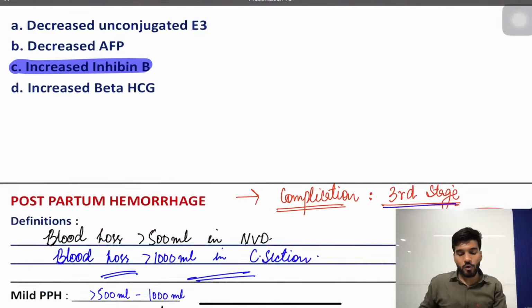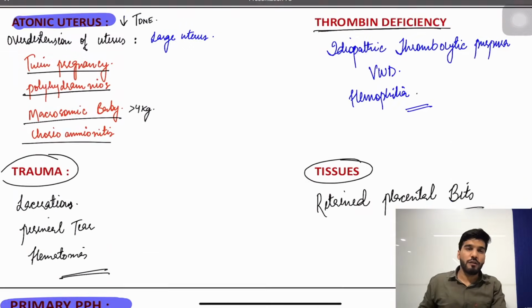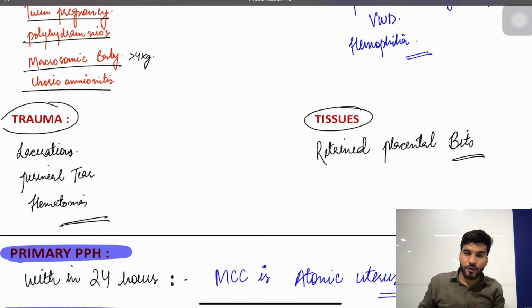Okay, followed by that, we discuss PPH. 4T: tone, trauma, tissue, and thrombin deficiency. Most common cause of primary PPH is going to be tone, atonic uterus. Most common cause of secondary PPH is going to be tissue. Secondary PPH is something which occurs after 24 hours of the delivery.